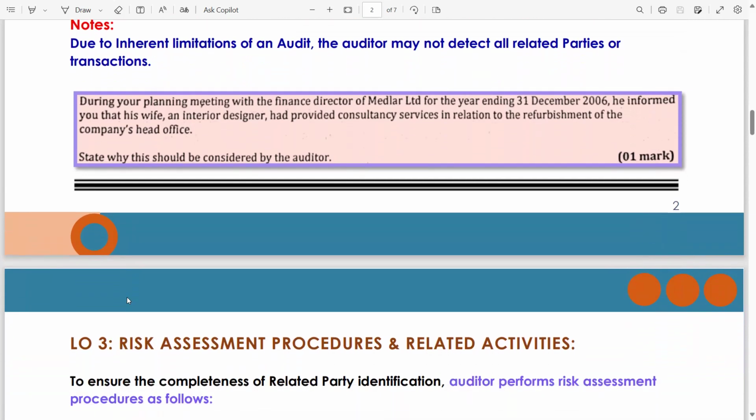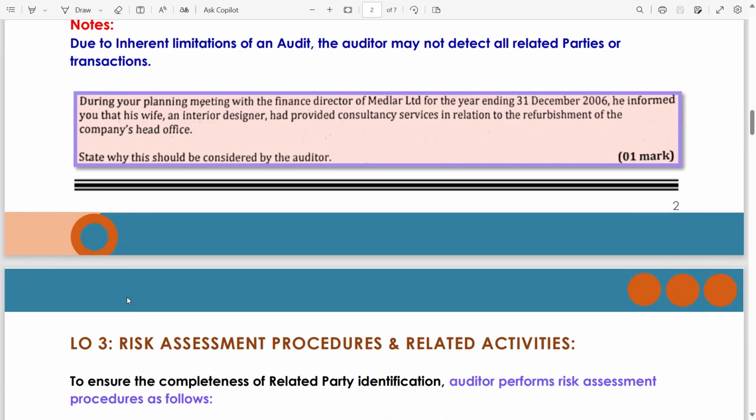Now guys, there is a small case study. First, read the requirement: state why this should be considered by the auditor. Let's read the case. During your planning meeting with the finance director of Madler Limited for the year ending 31st December 2006, he informed you that his wife, please highlight this, he informed you, who informed you? The finance director of the client. An interior designer had provided consultancy services in relation to the refurbishment of the company's head office.